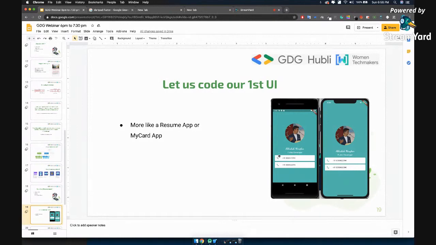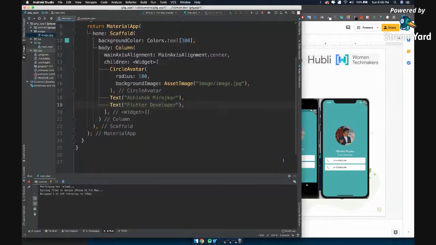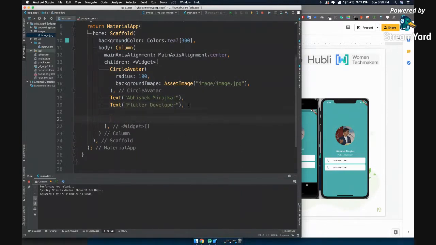Now we have a certain white area, and inside that we have an icon and a text. Okay, now for this you can either take a container and place that item inside rows. But that will be a little bit bigger process, because you need to place a row, place a container inside, and then place an icon and then a text widget.